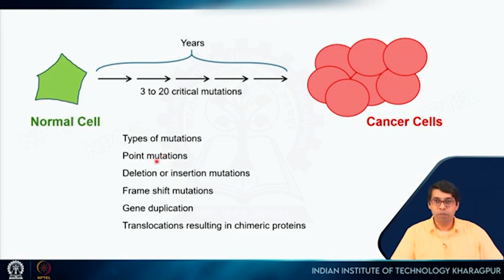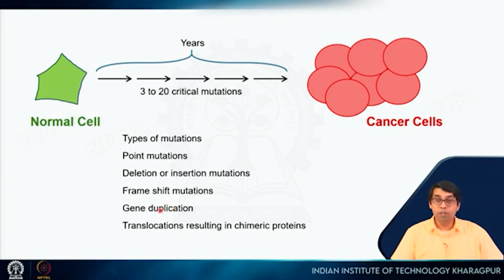It can be a point mutation, where just one nucleotide changes to another nucleotide, which can change the characteristic of the amino acid, which can change the function of the protein. It can be a deletion, so a part of the gene is deleted, or it can be an insertion, where some other genomic part is inserted into this gene so that new amino acids are encoded. It can be a frame shift, so maybe one nucleotide is inserted so that the whole frame is shifted, right?